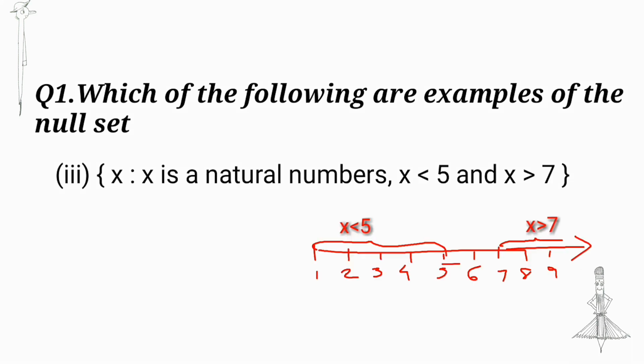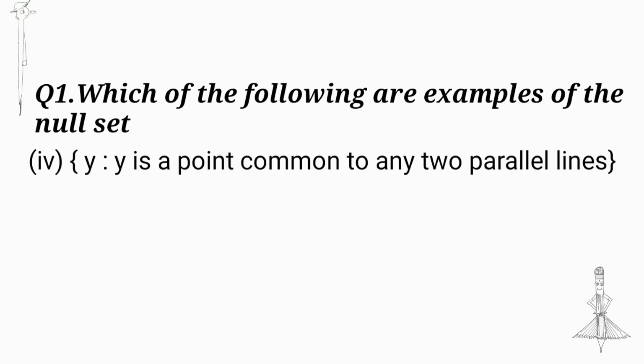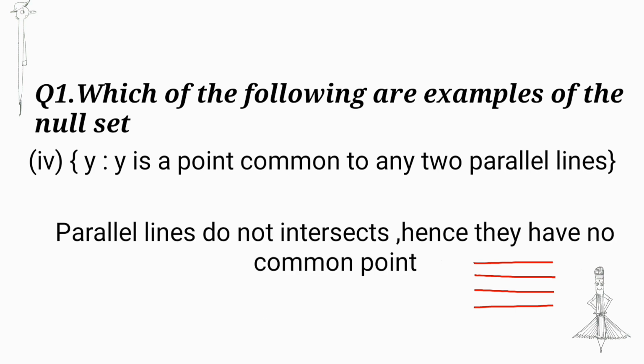x such that x is a natural number, x < 5 and x > 7. No natural number satisfies both these conditions. So it is a null set. y such that y is a point common to any two parallel lines. Parallel lines do not intersect, so they do not have a common point.